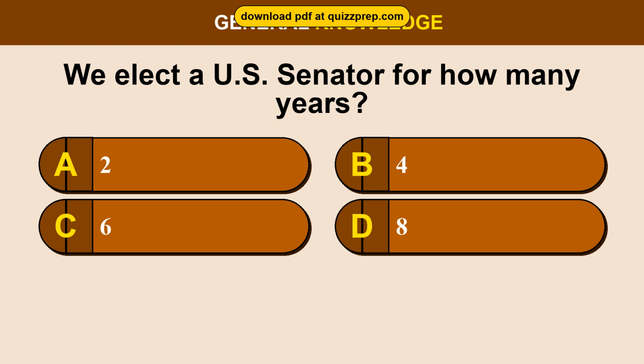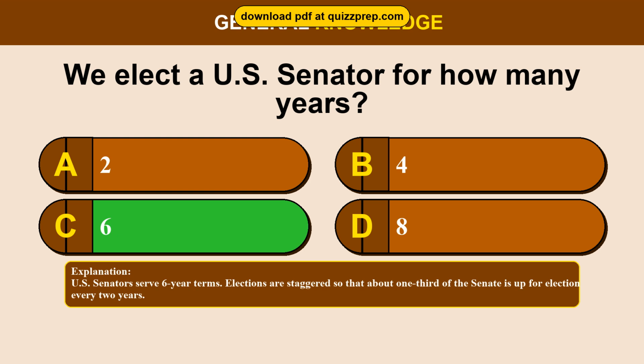Question 60. We elect a U.S. Senator for how many years? Option A, 2. Option B, 4. Option C, 6. Option D, 8. The correct answer is option C, 6. U.S. Senators serve 6-year terms. Elections are staggered so that about 1/3 of the Senate is up for election every 2 years.